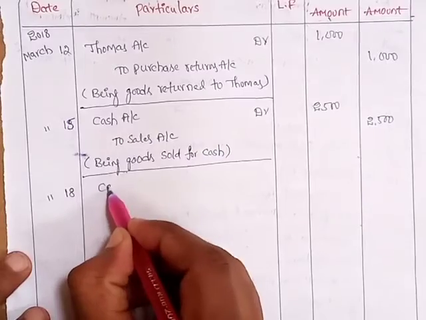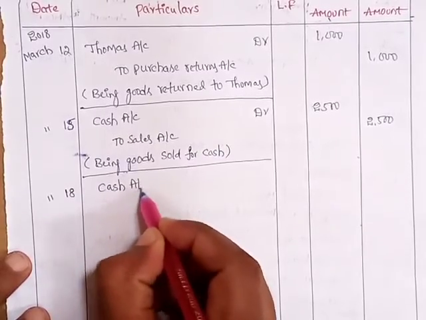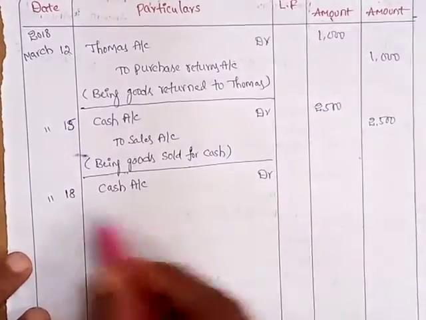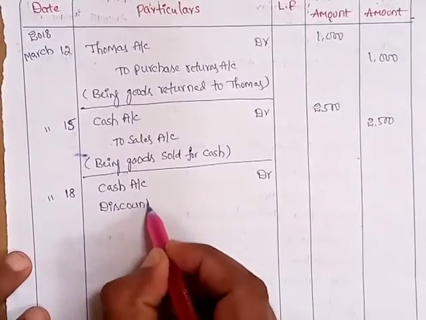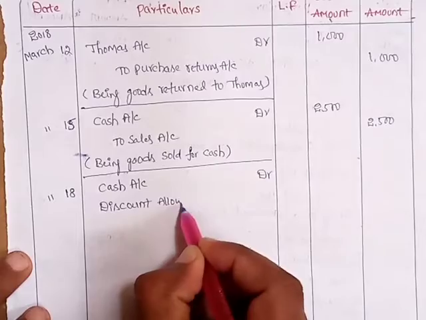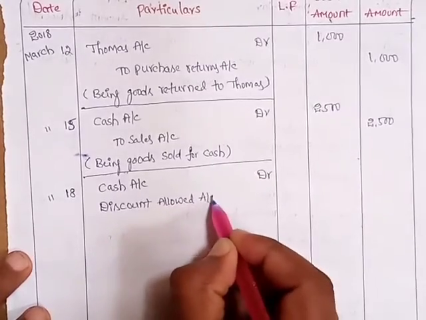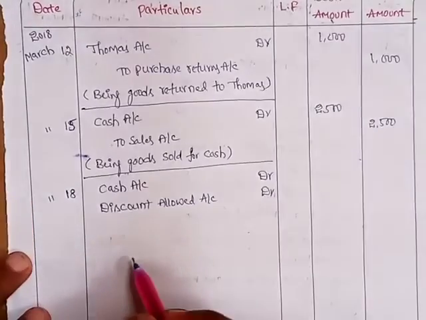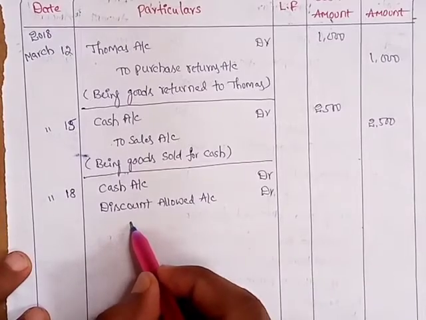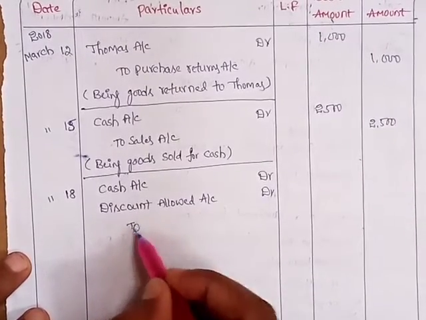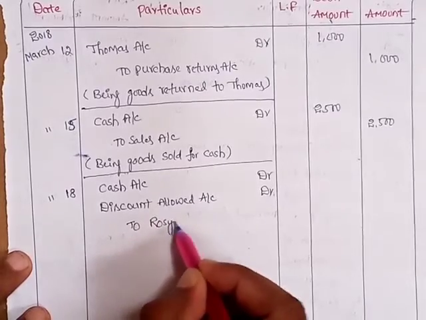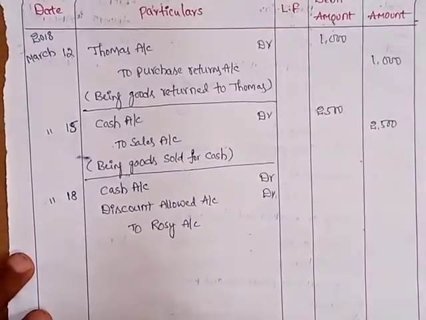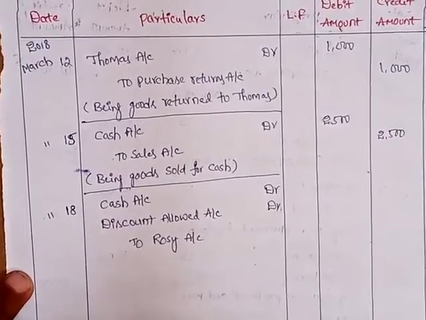18th, cash account debtor, discount allowed account debtor, next we should write the credit aspect with prefix to Rosie account, like that we have to write the entry.